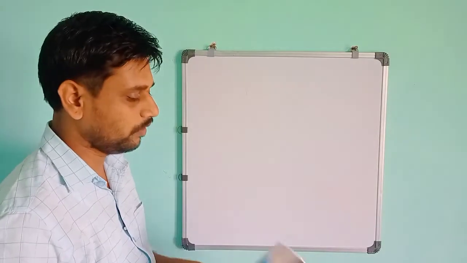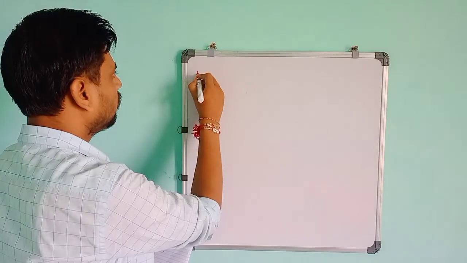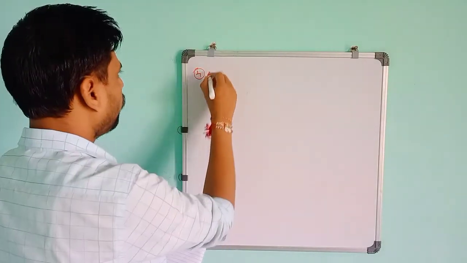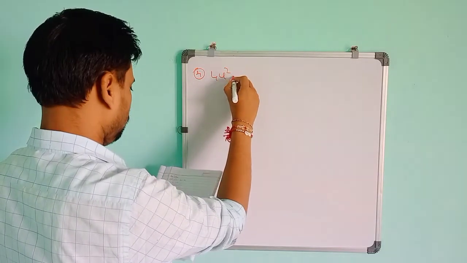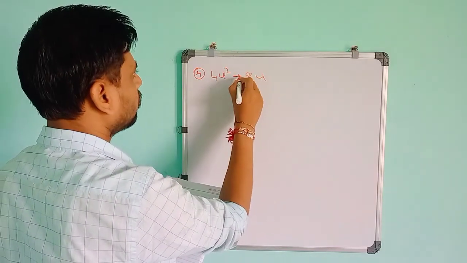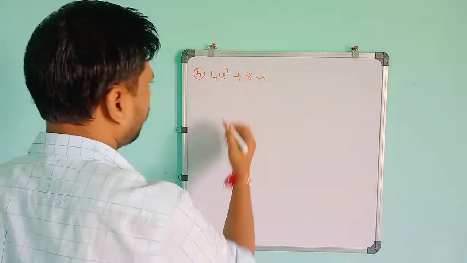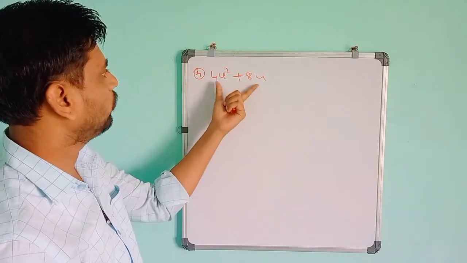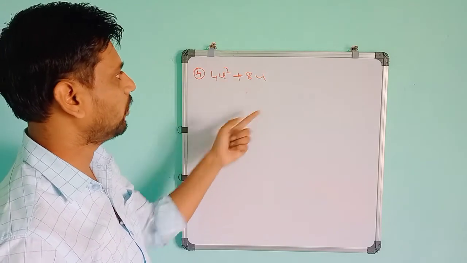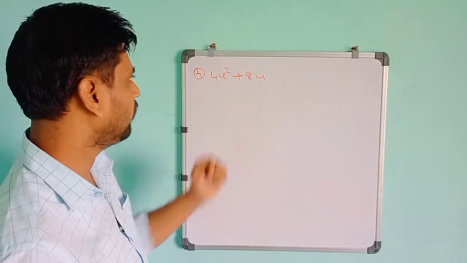So I will do the fourth one directly. 4u square plus 8u. Here u is present and degree 2 is present, but the constant term is not present. It will be 0 only.